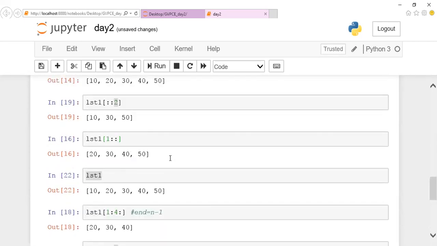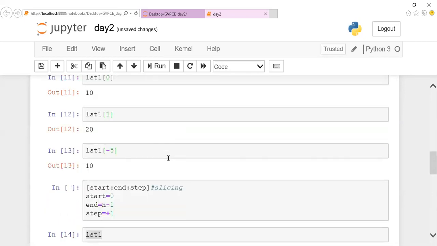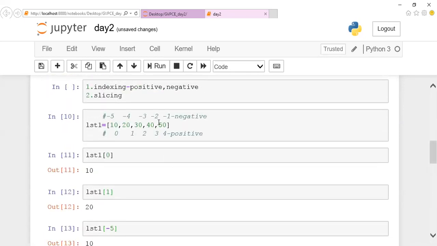Negative indexing. In the sense, Manikant, you can notice that if it is a list, this particular list also has negative indices, where the last value starts with -1, then -2, -3, -4, -5. So if you want to access this element 50, it can be accessed either by list 1 of 4 or by list 1 of -1. By using either index you can access it. This is all about negative indexing.